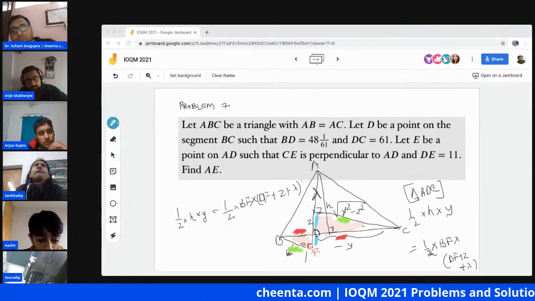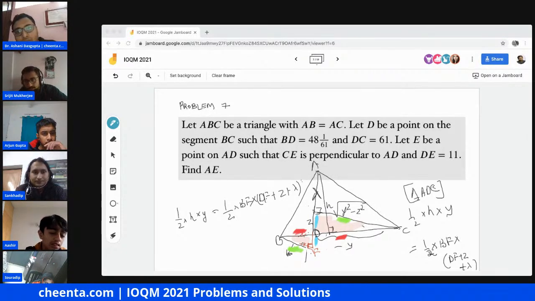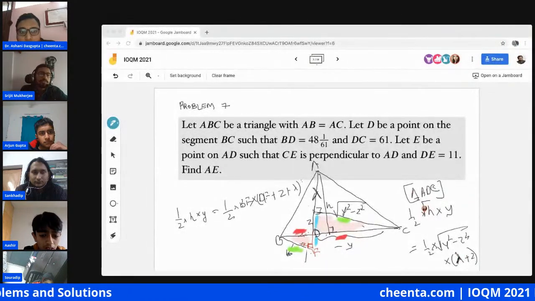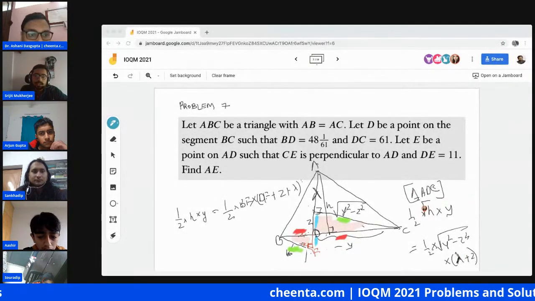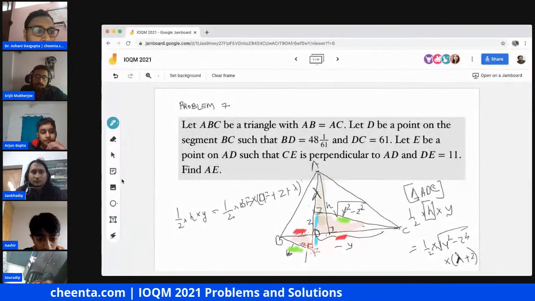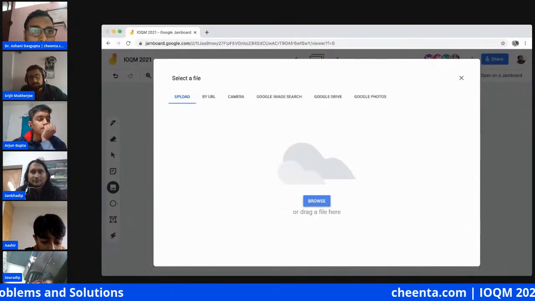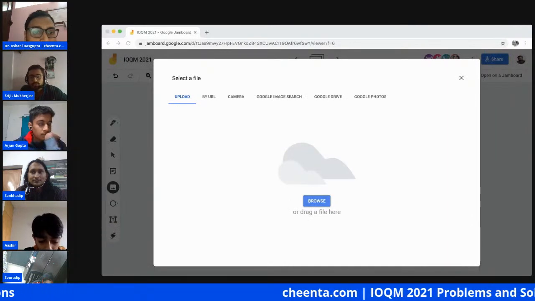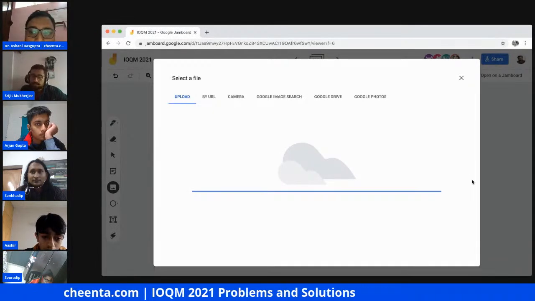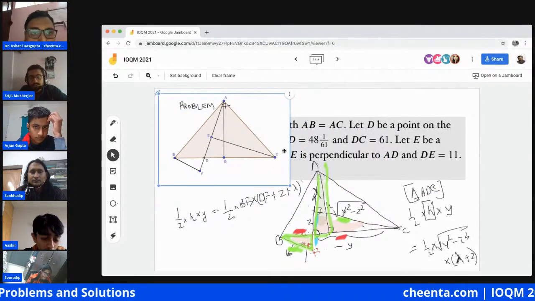Did you get this one, Arjun? Yeah, sir. So now we have an unknown lambda here. What we will do is find h in terms of lambda. How will we do that? Observe again that this triangle and this triangle are similar. We know this triangle now, and since we know this side in terms of lambda, we can get h in terms of lambda again. So this will be a linear equation in lambda. You can solve for lambda to find h.